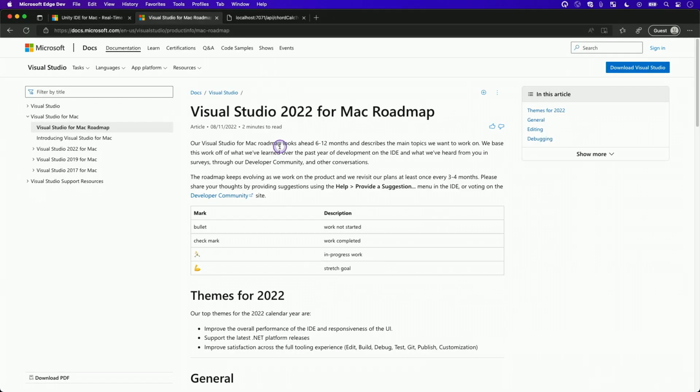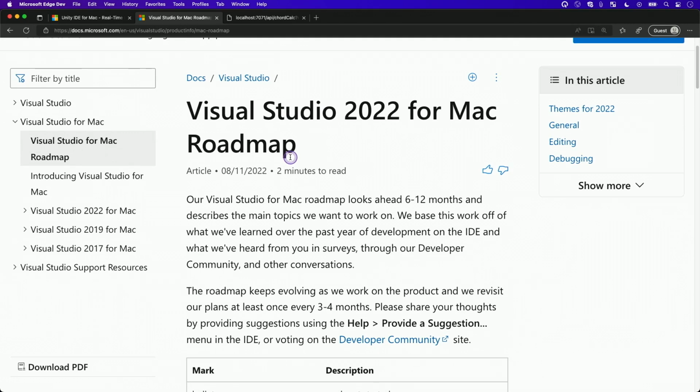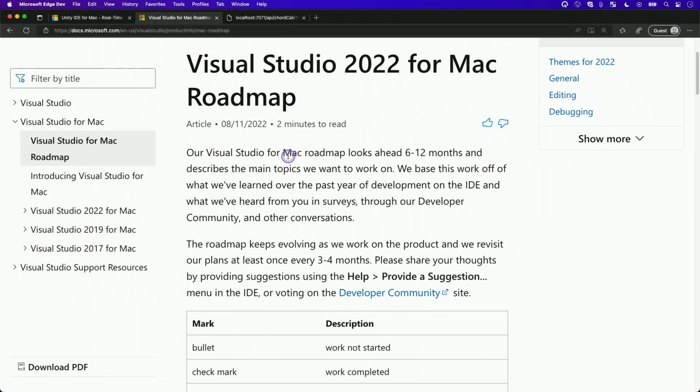Now, looking out at what's next, I'll share a link to this page up on the last slide in a little bit. This is our roadmap for right now, where we look at what we're focusing on for the next 6 to 12 months. The top of all this is improving the quality of the IDE. It can be death by 1,000 paper cuts in some areas. Like, we know unit testing has got a number of rough points to it. So we're really focusing on what we can do to improve the quality of the product.